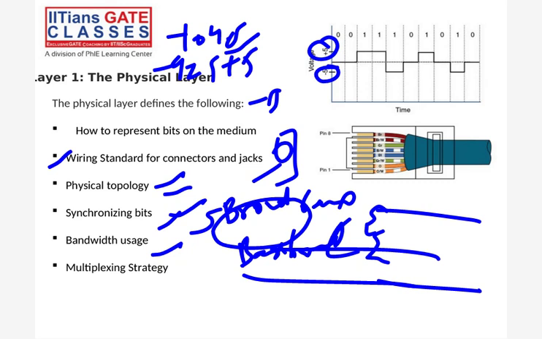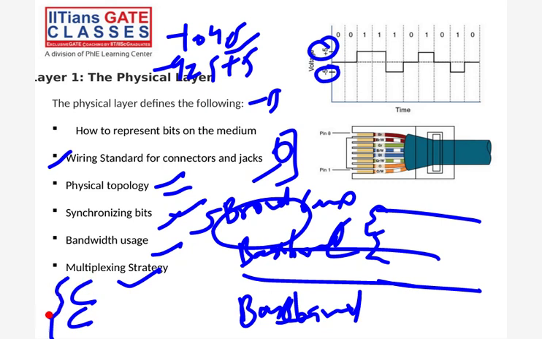Baseband and broadband. Similarly, the multiplexing strategy. In broadband, we are using frequency division multiplexing. So what techniques are there? Some frequency division, some time division, right? These 2 or 3 techniques we will study in the physical layer. Guys, you got it? How we divide the frequency is also a technique, and that technique exists in multiplexing.